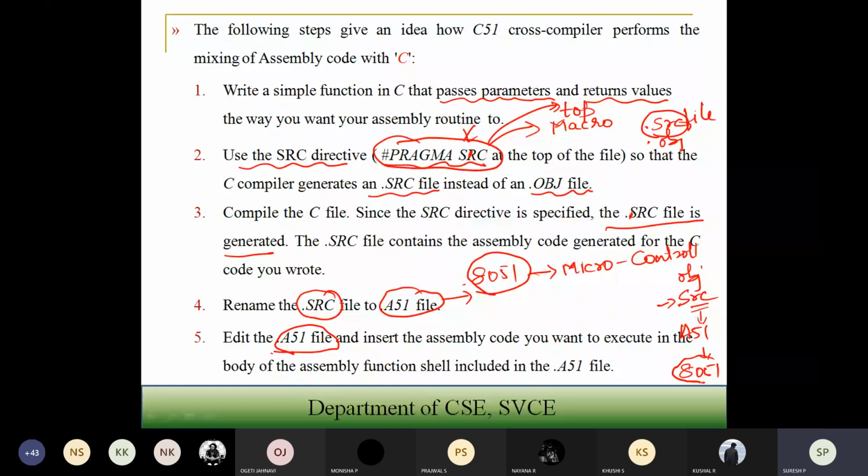Similarly, if you take another processor, that particular processor will have a different header file, where different declarations will be there, right? That's why you are going to have the cross compiler. It has to support the particular embedded C language.